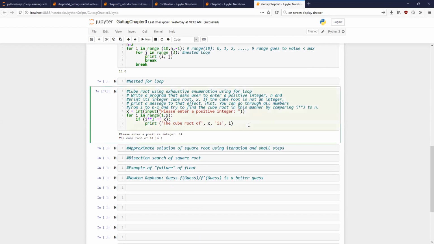So this is not complete. This does not contain all the other conditions that you have to do, but this is the basic crux of your code.